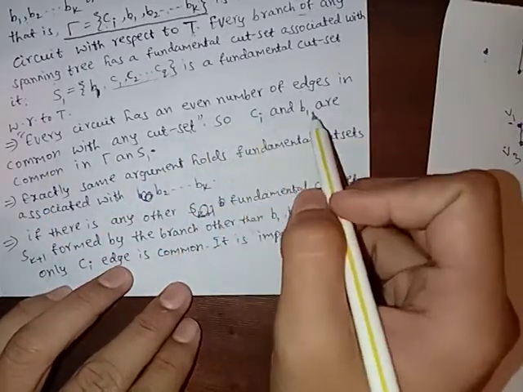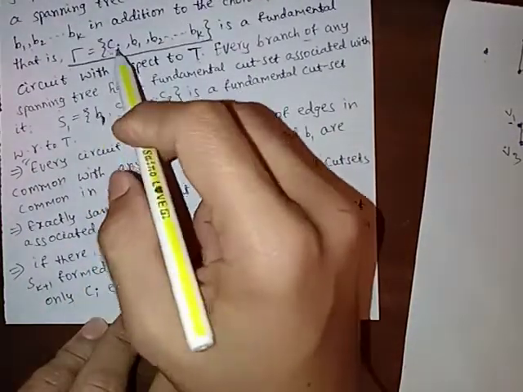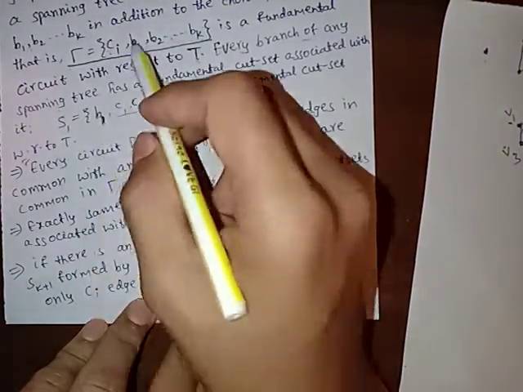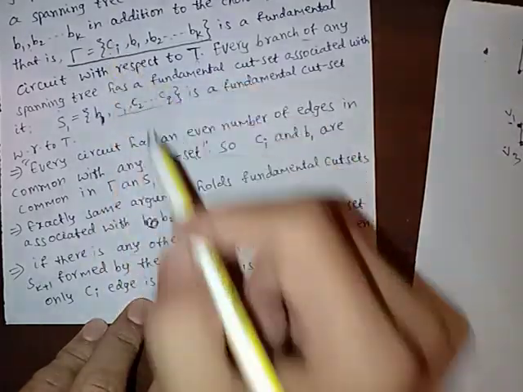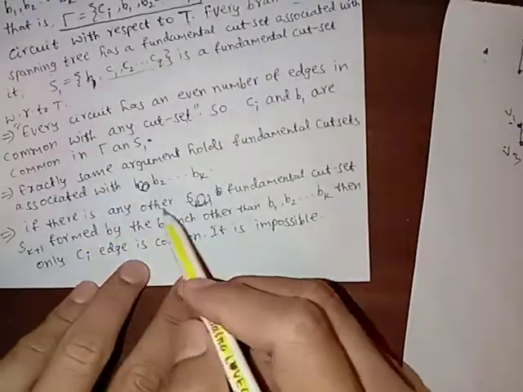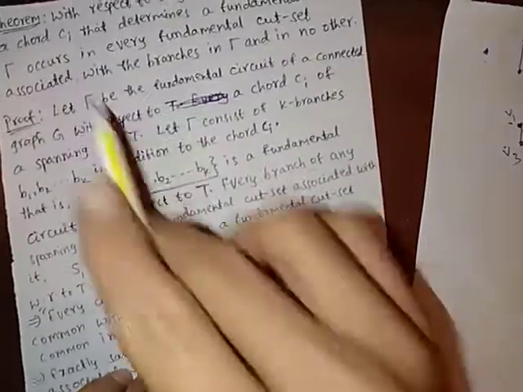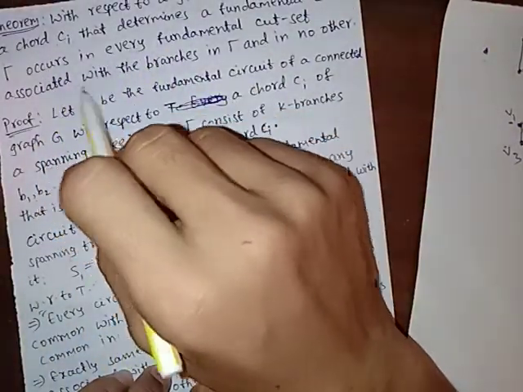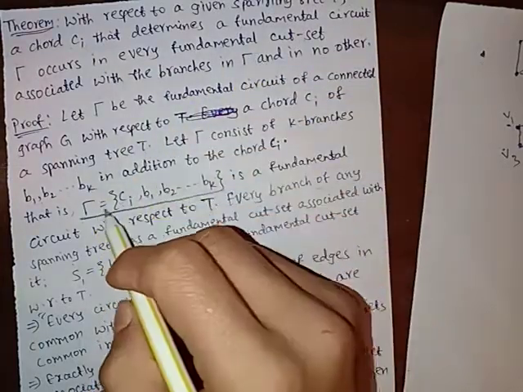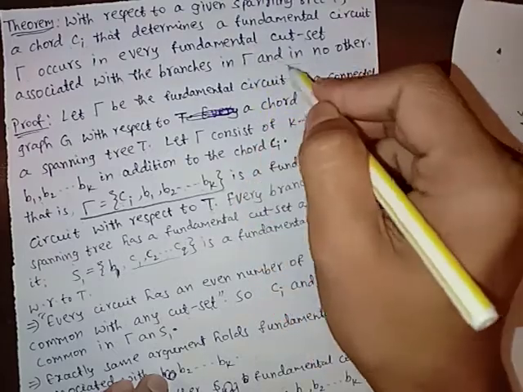So Ci and B1 are common. Here we can easily see that Ci is one of the chords and B1 is here. So B1 and Ci are common between these two. The theorem says that the cut set is associated with the branches in the circuit, and in no other.